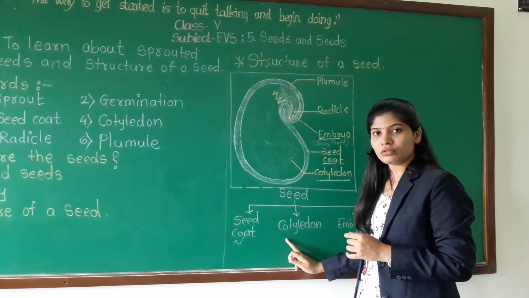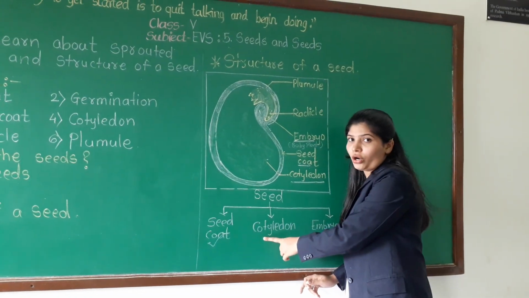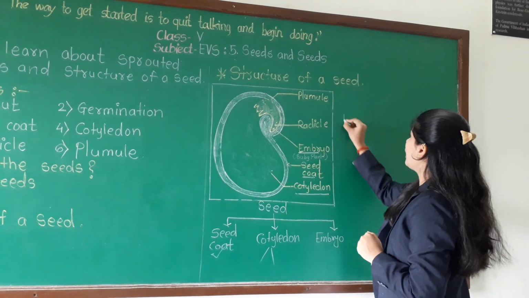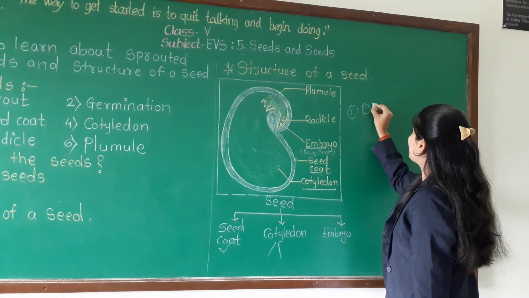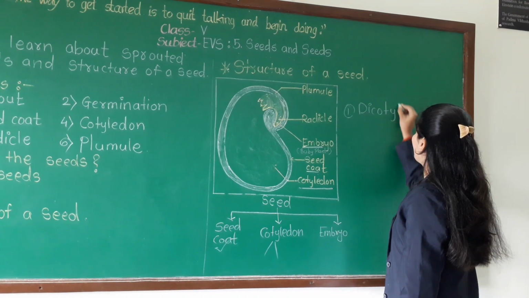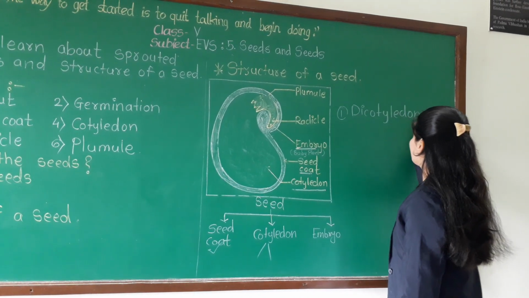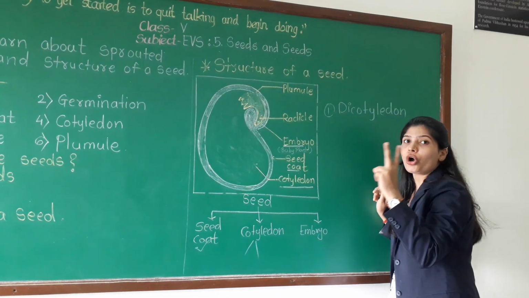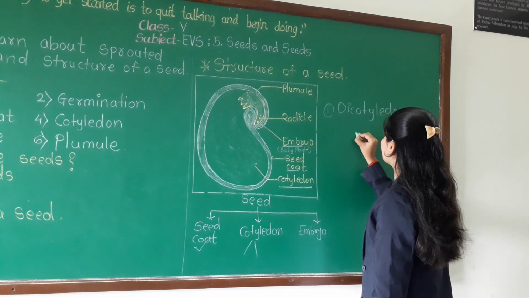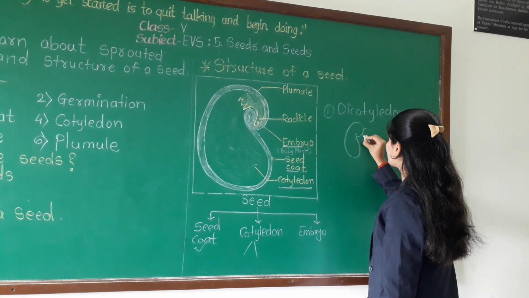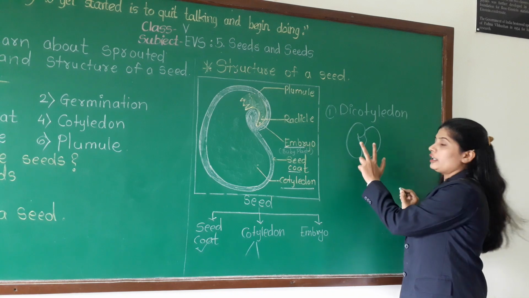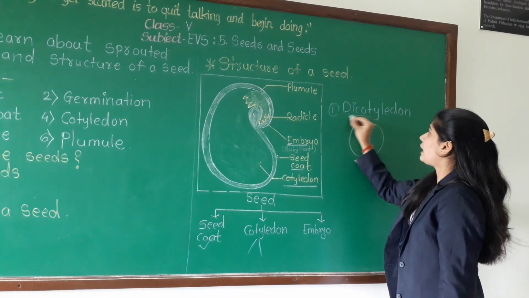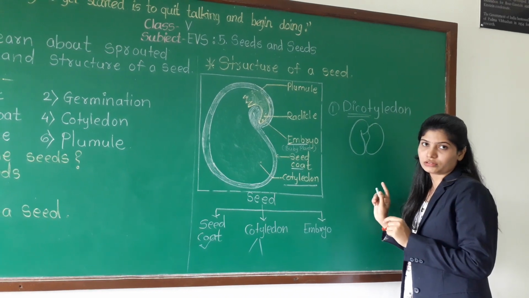Understood the cotyledon? But in the cotyledon, again there are two types. The first is dicotyledon. Dicotyledon means there are two cotyledons. If two cotyledons are present inside the seed, that is known as dicotyledon.